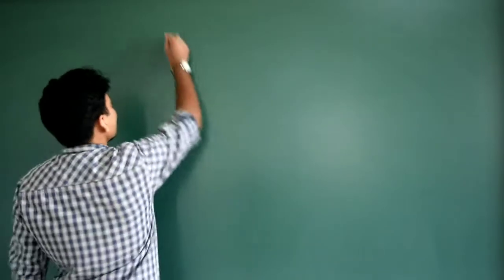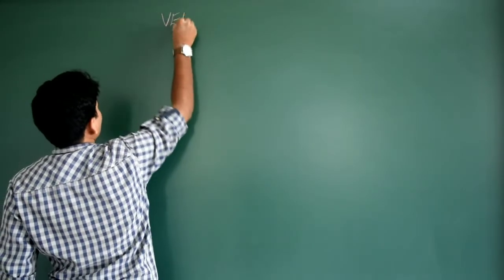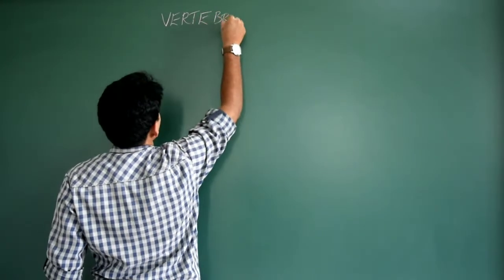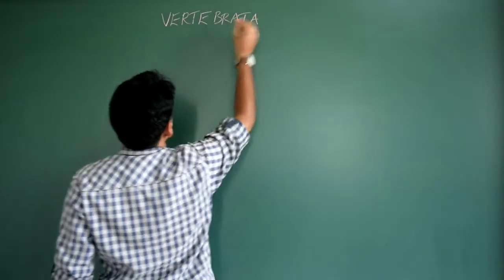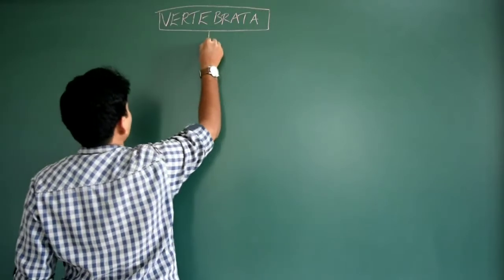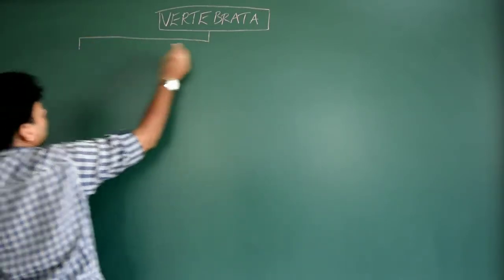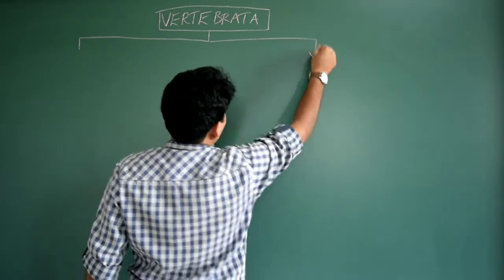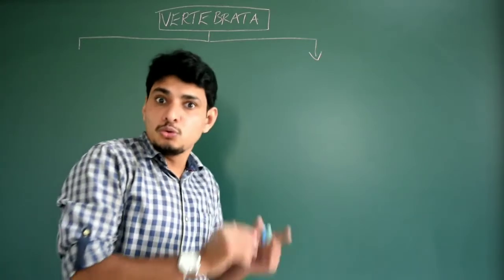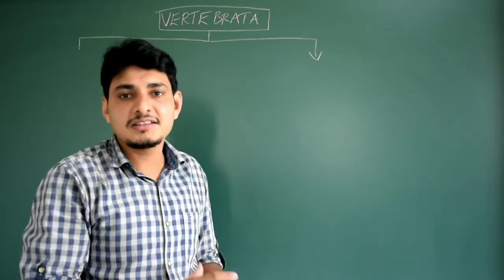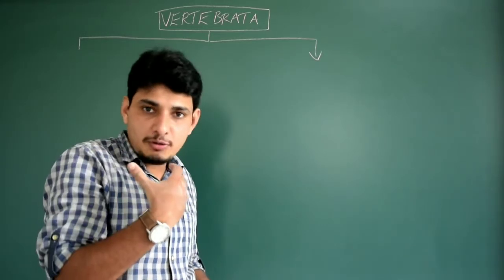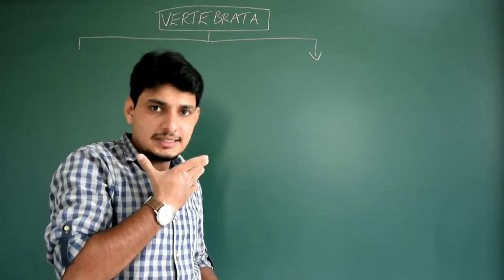Right here, Vertebrata is a subphylum, and under this Vertebrata you see so many divisions. So we put a box and we will write its divisions. Okay. The first criteria to classify Vertebrata into two important divisions is nothing but the presence or absence of a jaw. See, I am a type of vertebrate, right? I have got jaw, yes.